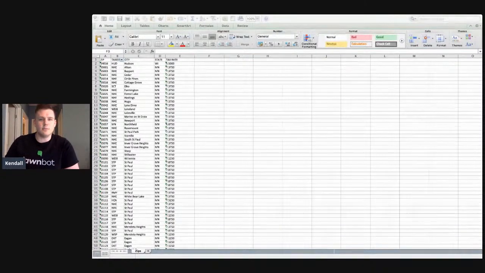Upon looking into some solutions, we figured out that we can actually program in, which we did, the ability to hit a tax rate API. So now if you're a LawnBot client and you live in a state or have cities that you service that require tax, we have the ability. It's a simple checkbox in our bot builder on the back end, but we can essentially hit this API, and when we hit that API, we're getting the most up-to-date tax rate for your state, that city, and then any local tax that needs to be collected.